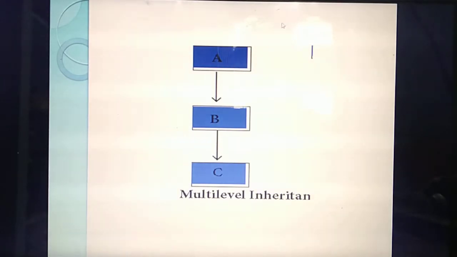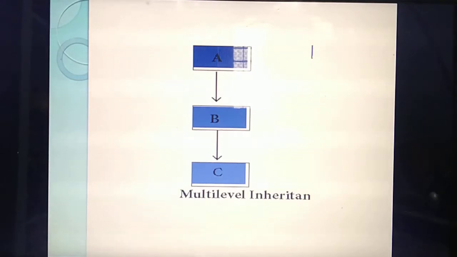First you need to draw this block diagram. Listen: multi-level, the name itself says there will be more number of levels. Here how many levels are there? Three levels. First, consider class A as the base class. From the base class you inherit one new class called B. B is a child class. Which one is the base class? A is the base class.